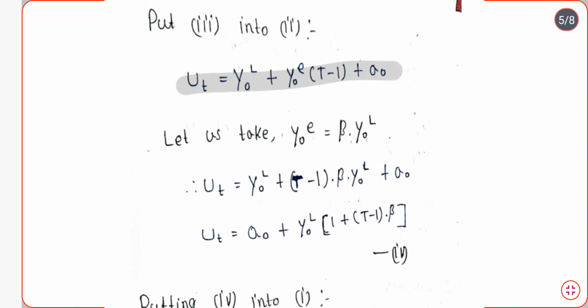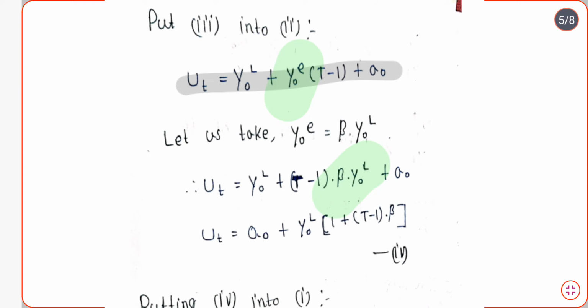Now suppose there is another form of the average expected labor income, which is denoted as Y0E equals beta into Y0L. If we consider this form, then in the place of Y0E we might write beta into Y0L.